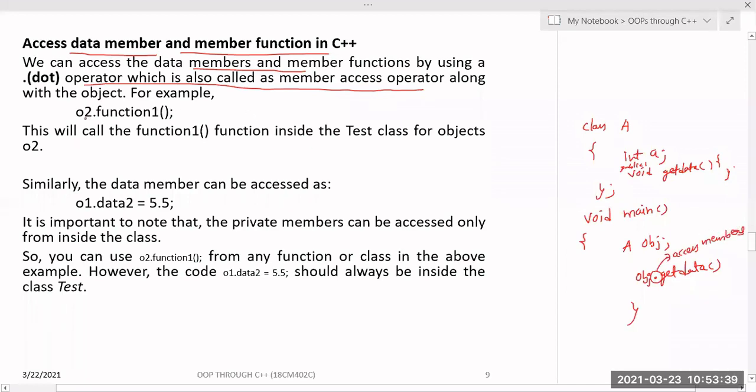So the syntax is like this: if you create the object, then object dot, the name of the function. This will call function one inside the test class for object o2. Similarly, the data members can be accessed by using object one dot data 2. But this works only whenever this data 2 is of which type?